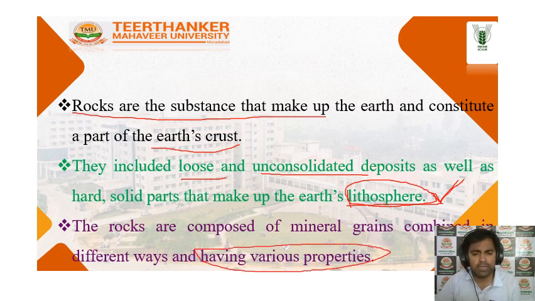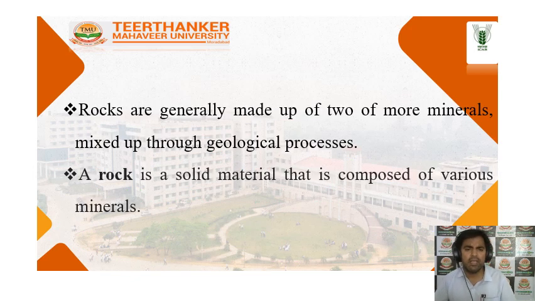This is the most important point. For example, plagioclase and orthoclase are different types of minerals; they combine together and form these rocks. So two or more minerals are combined, and that's why they have different properties. It means every rock has different properties, and every mineral has different properties, because they are also combined from different elements, and every element has different properties. In the same way, rocks also have different properties, and rocks are generally made up of two or more minerals.